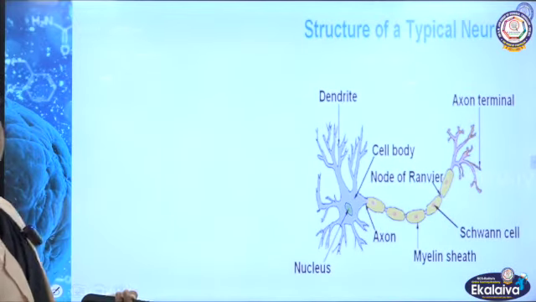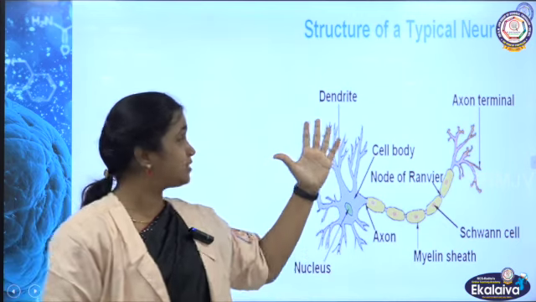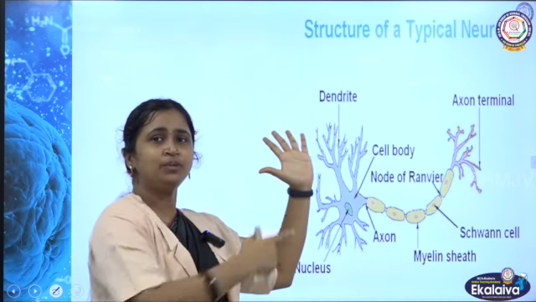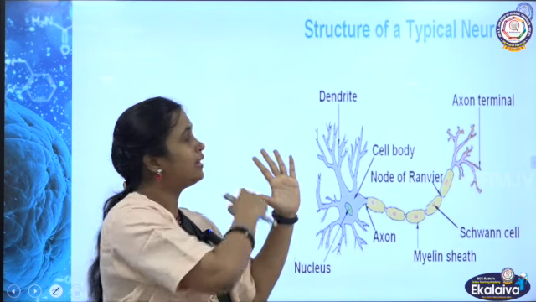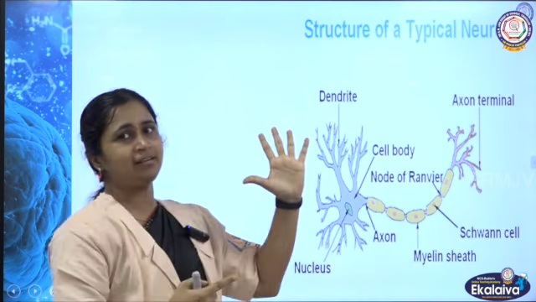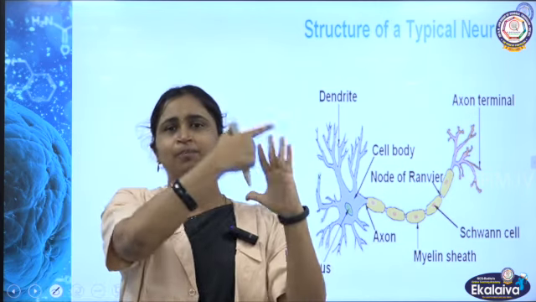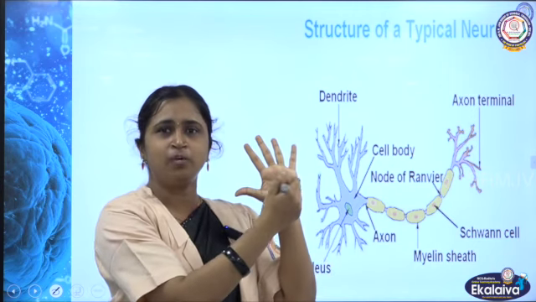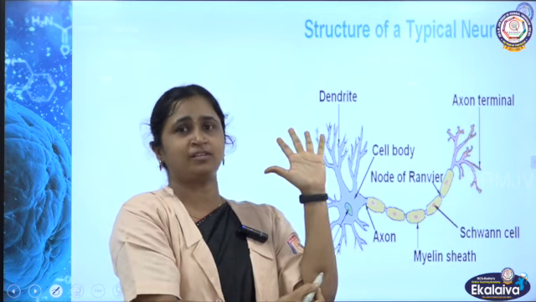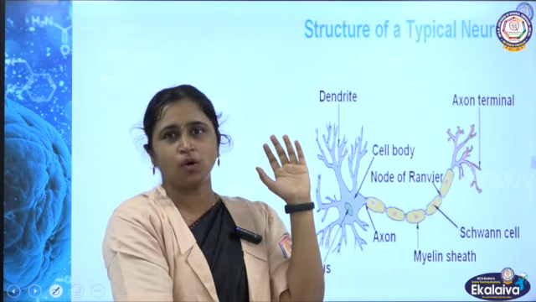Structure of a typical neuron. If you take a neuron, imagine the neuron structure. I'll just compare with my hand. Here you can see this is the head of the neuron and this is the tail of the neuron. At the head of the neuron, you can see finger-like projections. You call these dendrites. So whenever you want to read, just keep your hand like this and compare and read. These are my dendrites and this is the cell body. The cell body has a centrally placed nucleus, and one of the dendrites is long, and that you call the axon. That will end in a terminal, the axon end terminal, or the knob.